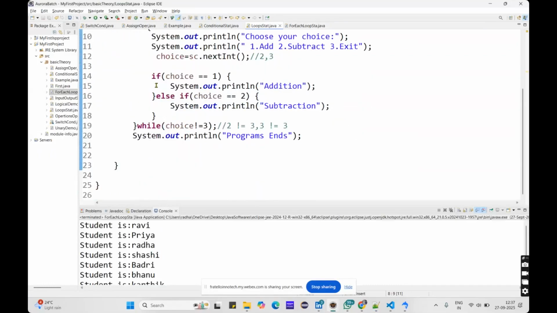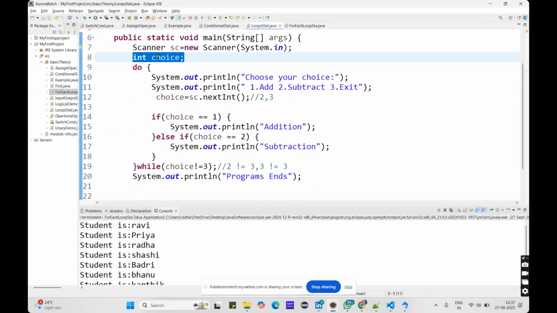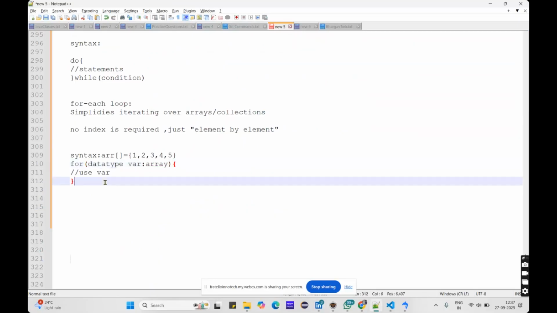Okay, this is a global variable. When you declare inside the block, it will become the local variable. From where the variable is accessible, that is known as a scope. I didn't explain about that in the earlier classes, so I want to include that here now.